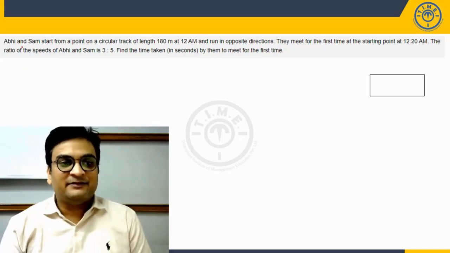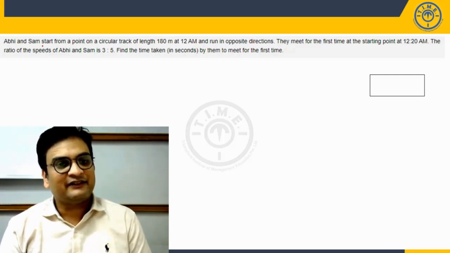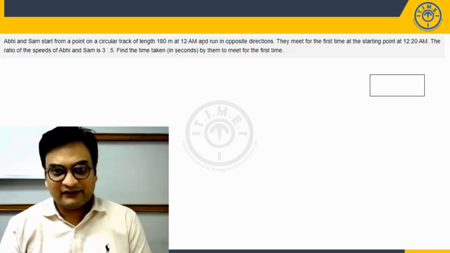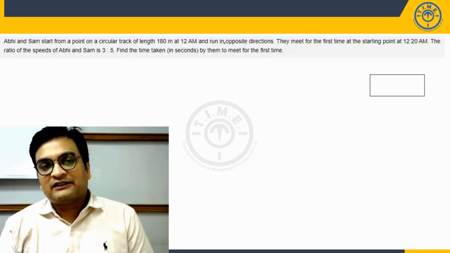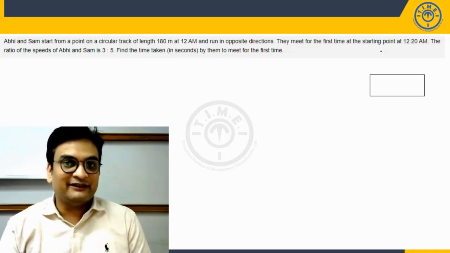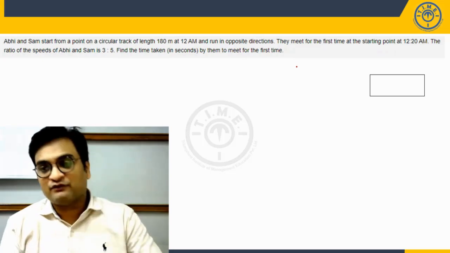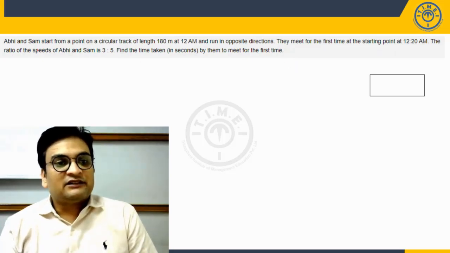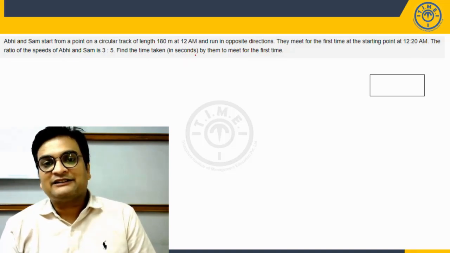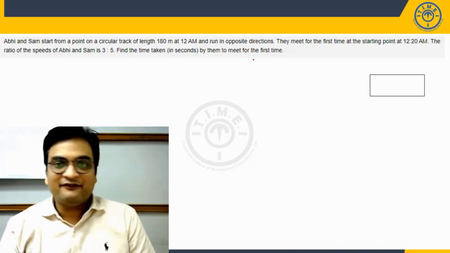It says, Abhi and Sam, let's call them A and S, start from a point on a circular track of length 180 meters at 12 am. They run in opposite directions. They meet for the first time at the starting point again at 12:20 am. The ratio of the speeds of Abhi and Sam is 3:5. Find the time taken by them to meet for the very first time.